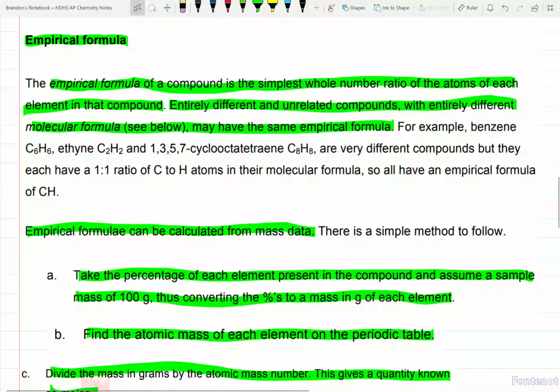Empirical formulas of a compound is the simplest whole number ratio of the atoms in each element in that compound. Entirely different and unrelated compounds with entirely different molecular formulas may have the same empirical formula. For example, we have benzene C6H6, ethine C2H2, and